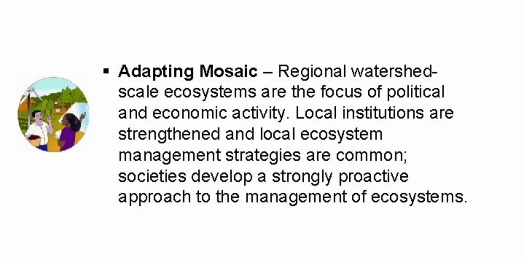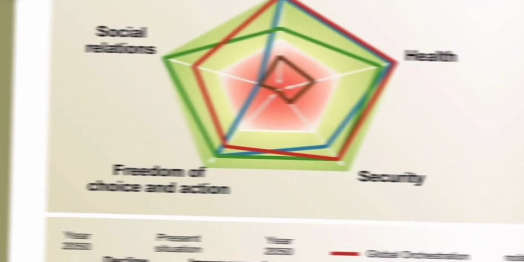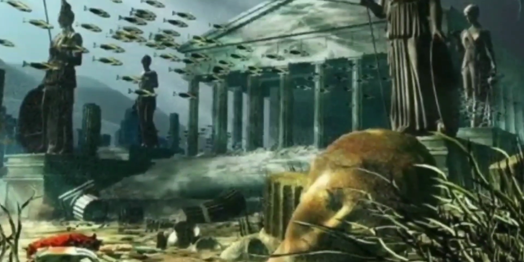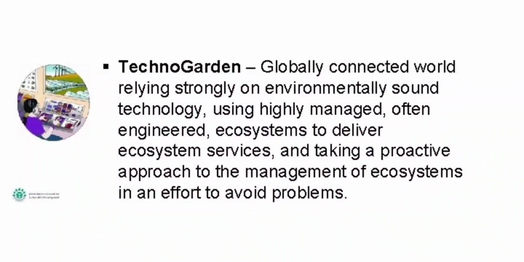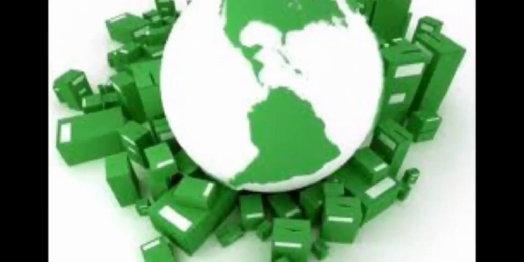Adapting mosaic. In this scenario, the political and economic activities are centered on the regional ecosystem. Society establishes a local proactive strategy for managing ecosystems. Technogarden. This is the last scenario, which shows an ecologically advanced, interconnected society where the ecosystems are provided more efficiently.